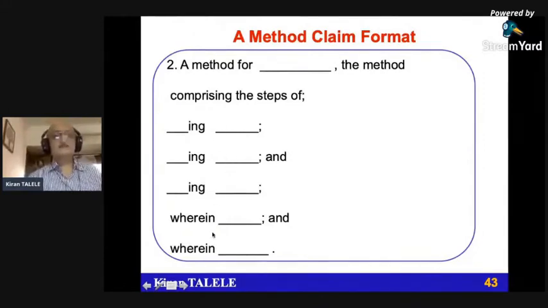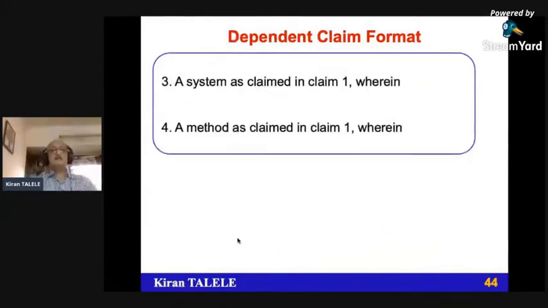These are again the connected steps. So I'll take one example. The dependent claim format: a system as claimed in claim one, and the additional information will follow. A method as claimed in claim one, and the additional information will follow. So normally this is the standard format.